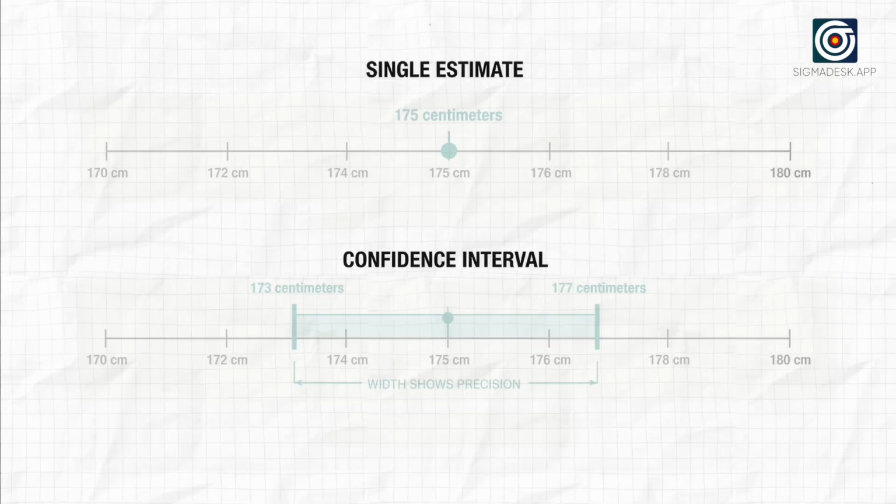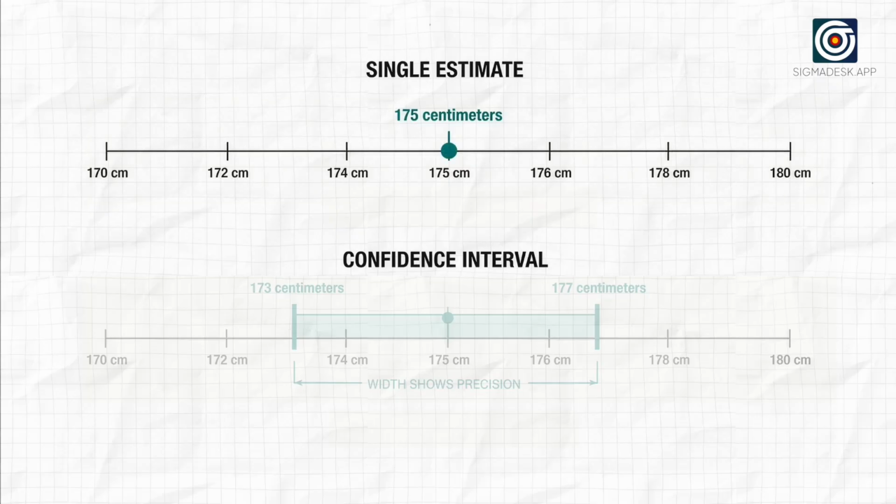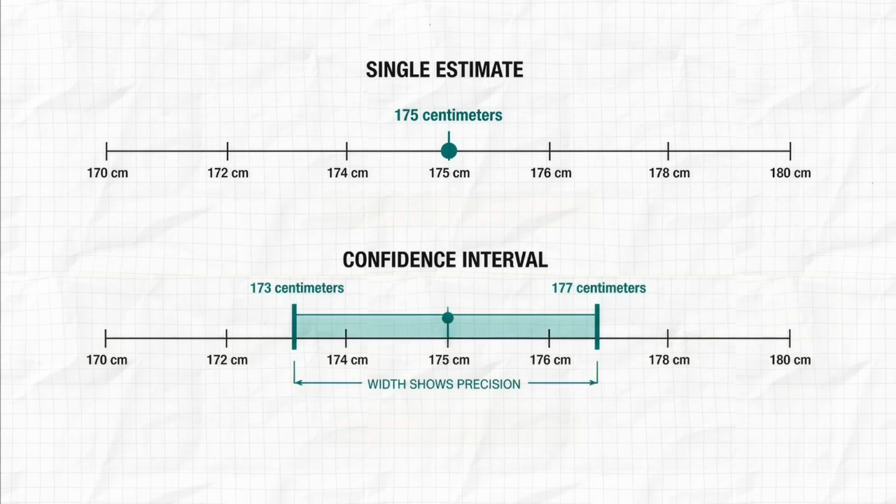So, a confidence interval is a range of values that is likely to contain the true population mean. Instead of a single figure, it gives you a band that the true value probably falls within. So instead of saying the average height is 175 centimeters, with the help of a confidence interval, you can say the average height is between 173 centimeters and 177 centimeters with 95% confidence.